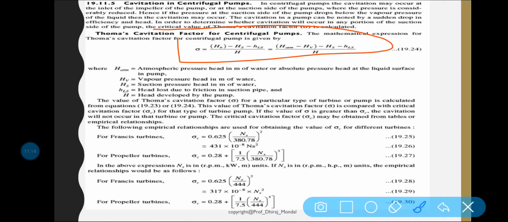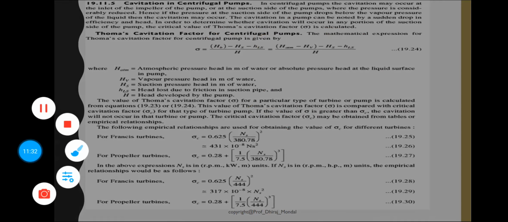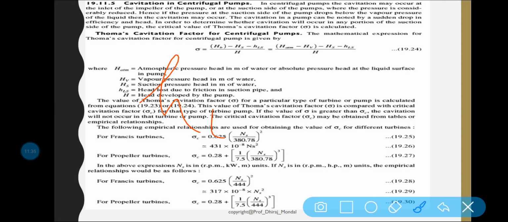Sigma is equal to (Hb minus Hs minus hls) by H, and Hb can be written as H atmospheric minus Hv, minus Hs minus small hls. This hls is basically the head loss due to friction. The rest of the parameters: this is your atmospheric pressure head, this is your vapor pressure head, and this Hs is the suction pressure head in meters of water. Okay, so I hope it is clear.